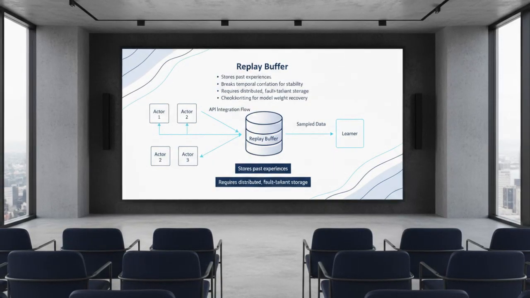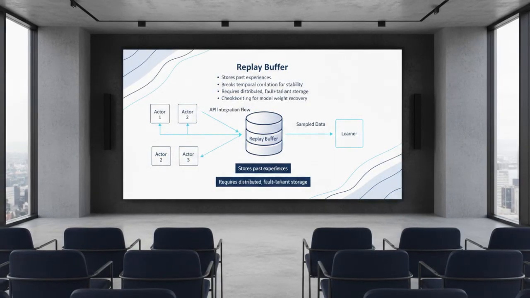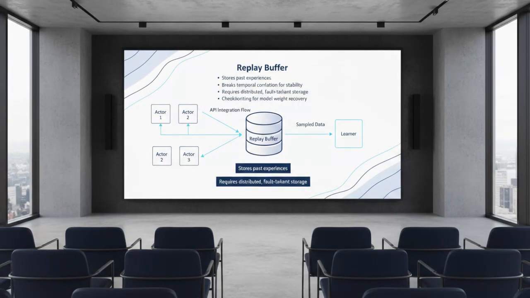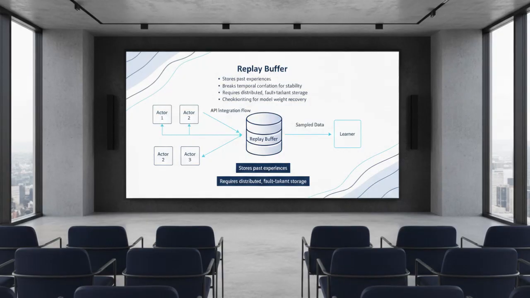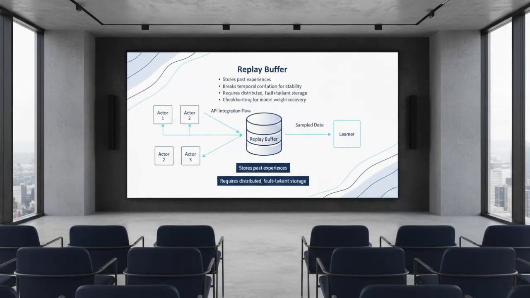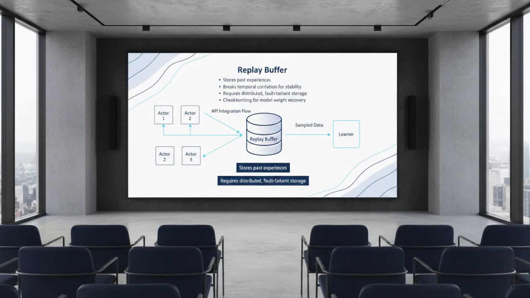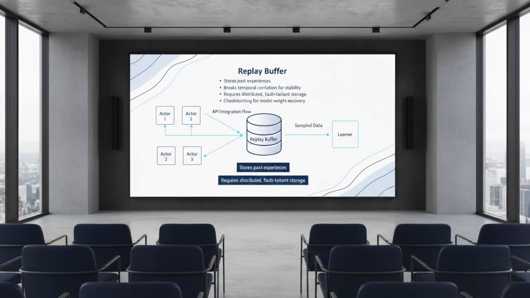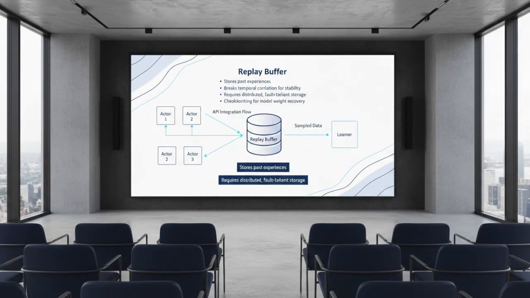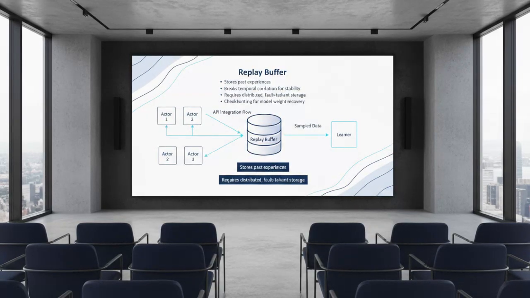To ensure high availability, this buffer must be distributed and fault-tolerant. If the learner fails, we need checkpointing strategies to resume from the last stable set of weights. If an actor fails, the system must remain resilient. This is where your expertise in distributed state management and message queues like Kafka or Redis comes into play to maintain the integrity of the experience data.